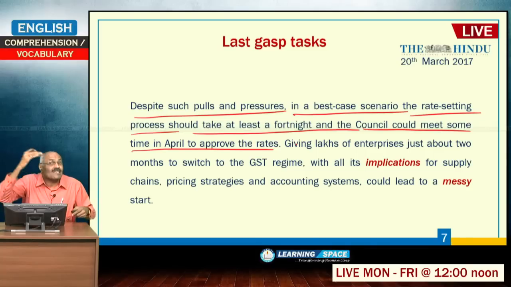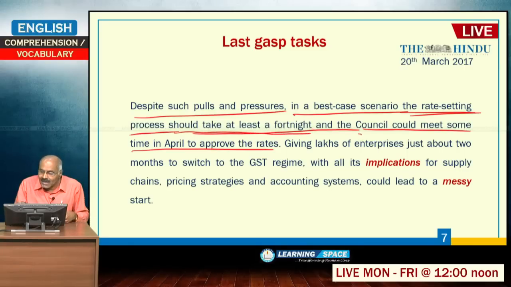Please understand, this is in the future. So, please understand the words used in English grammar. Here the rate setting process should take at least a fortnight, talking about the future, and the council could meet sometime in April, could meet, should approve. So, all these words are used. Please understand English carefully.